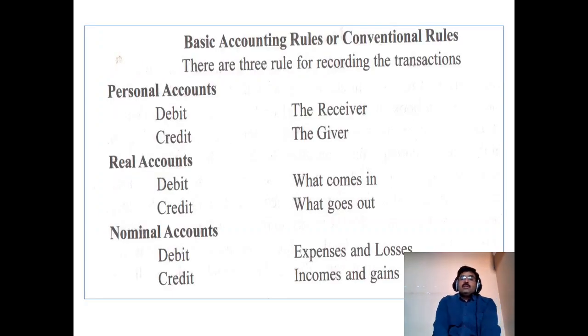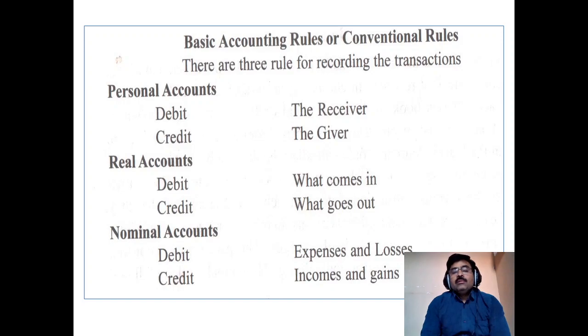Here, to remember these business accounting rules, or conventional rules, or debit credit rules in simple terms, for all three accounts: personal accounts, real accounts, and nominal accounts are given here.